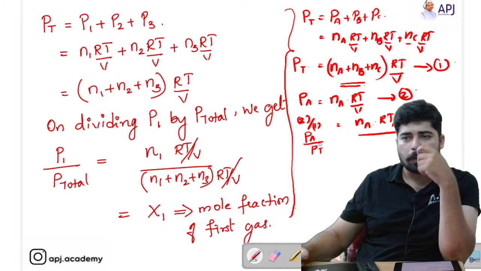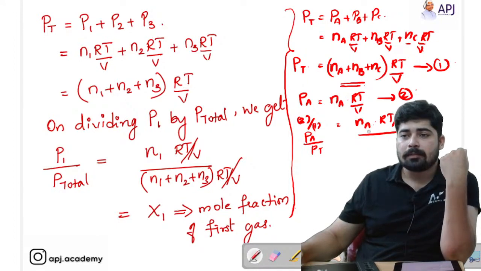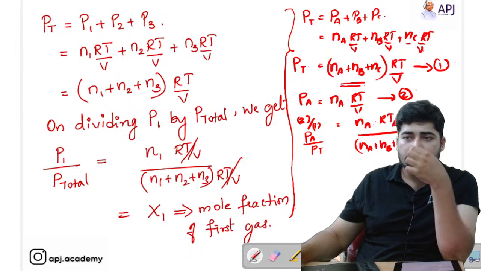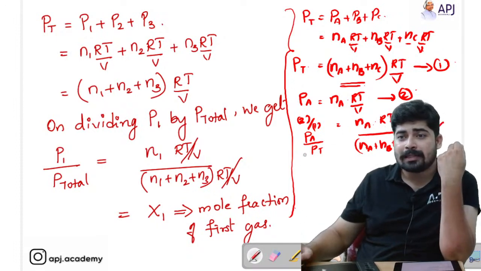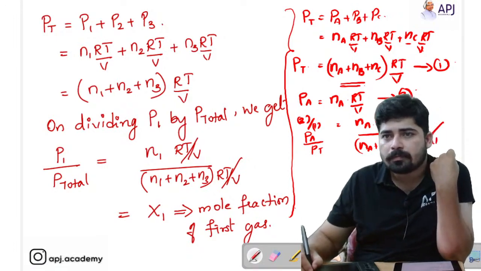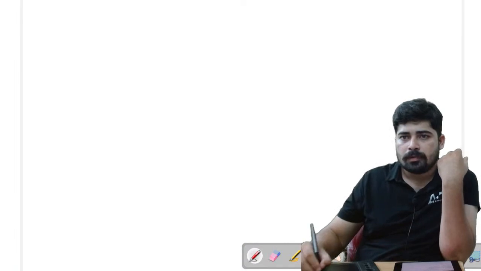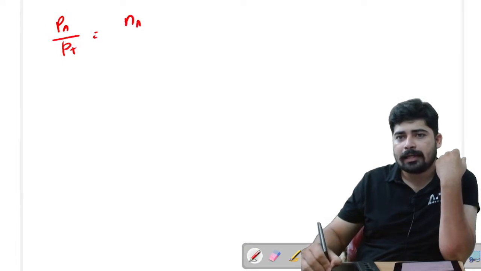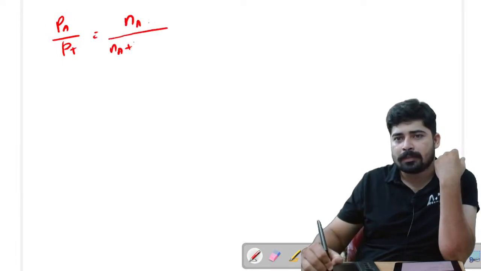PA by PT is equal to nA into RT by V divided by nA plus nB plus nC into RT by V. So you can cancel RT by V, and I'll write what you get on the next page so that you can clearly see it. That is PA by PT is equal to nA divided by nA plus nB plus nC.